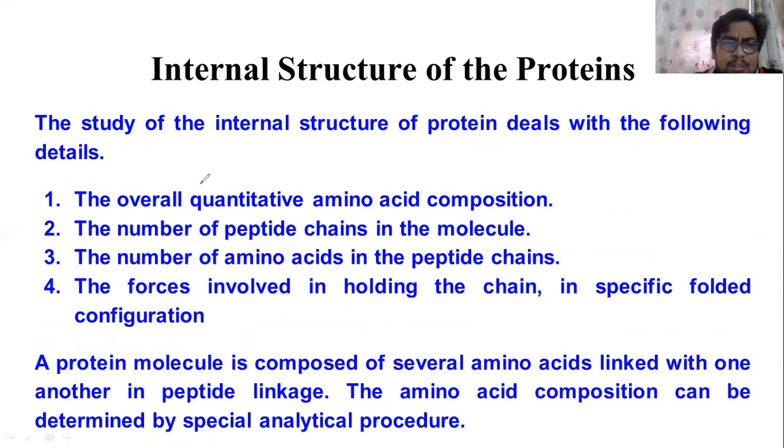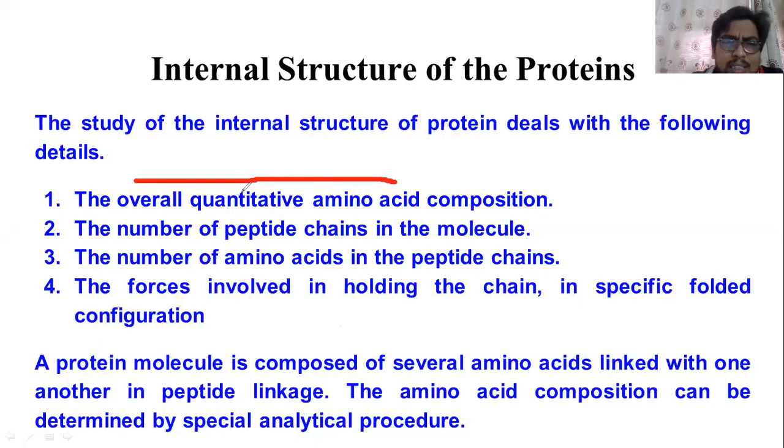First, you want to see the overall quantitative amino acid composition. Each protein may have a lot of amino acids present. Sometimes there will be a single amino acid, or there may be many amino acids present. So when you see the internal structure, you want to see four things.